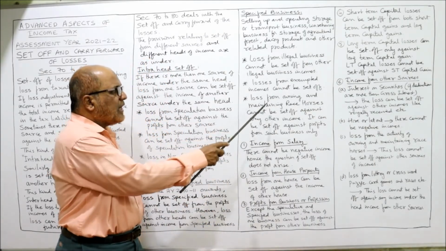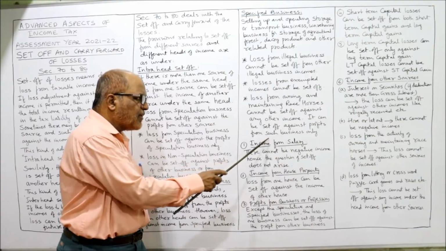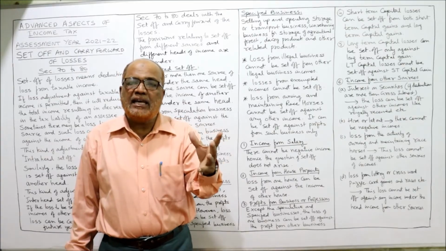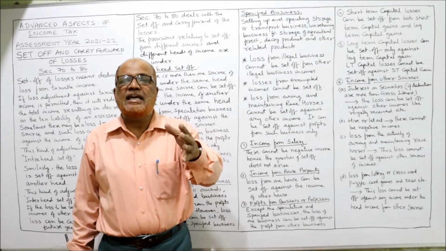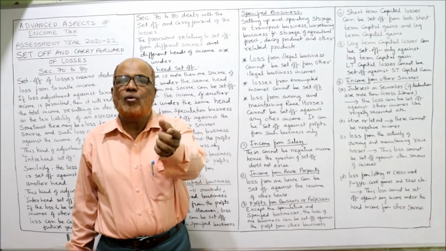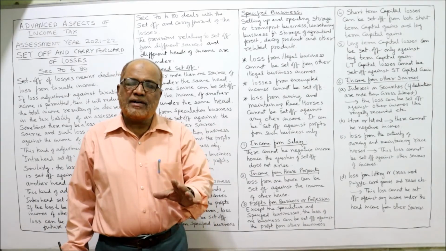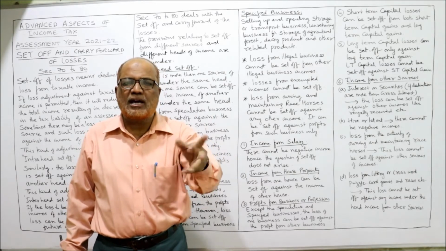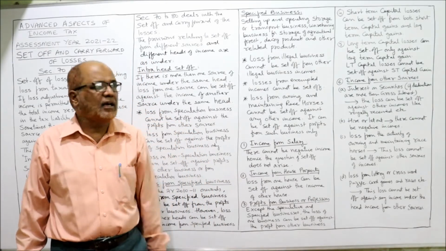Next one, loss from owning and maintaining race horses cannot be set off against any other income. It can be set off against profit from such business only. There is a business called owning and maintaining race horses. So if a person is incurring a loss in owning and maintaining race horses, that loss can be set off only from that source. It cannot be set off from any other source. So if a person has both loss as well as profit from owning and maintaining race horses, he can set off. From other incomes, he cannot set off the loss in owning and maintaining race horses.